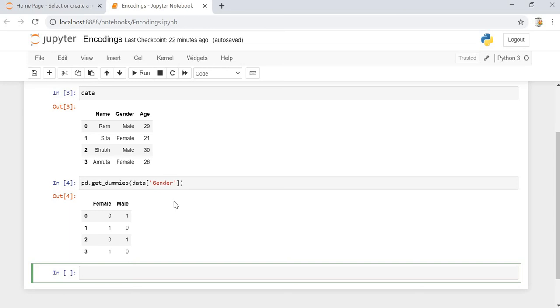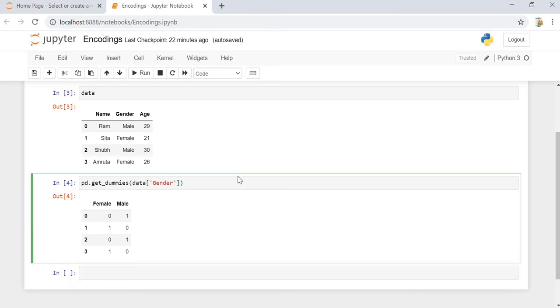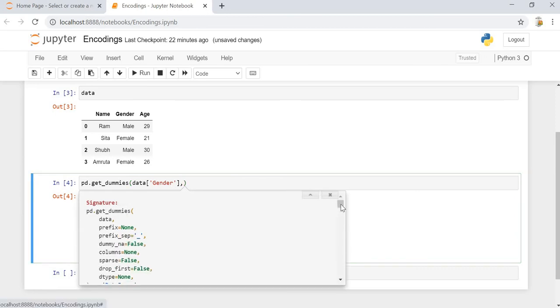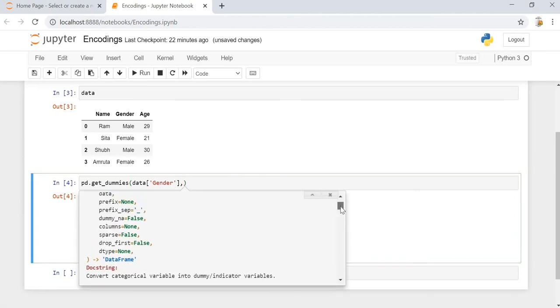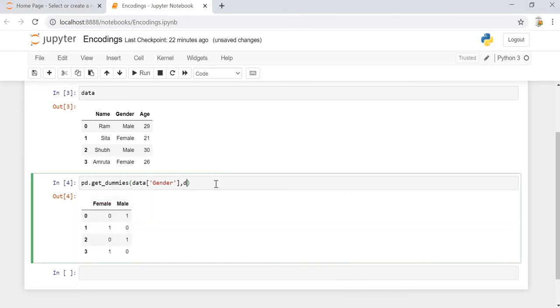So for that there is a parameter inside get_dummies itself. Let's see the documentation. Here we can see drop_first. We can drop either the first or the last element, and we can make it n minus 1. But here the specification available is drop_first. So we will be dropping the first one. drop_first is equal to True.